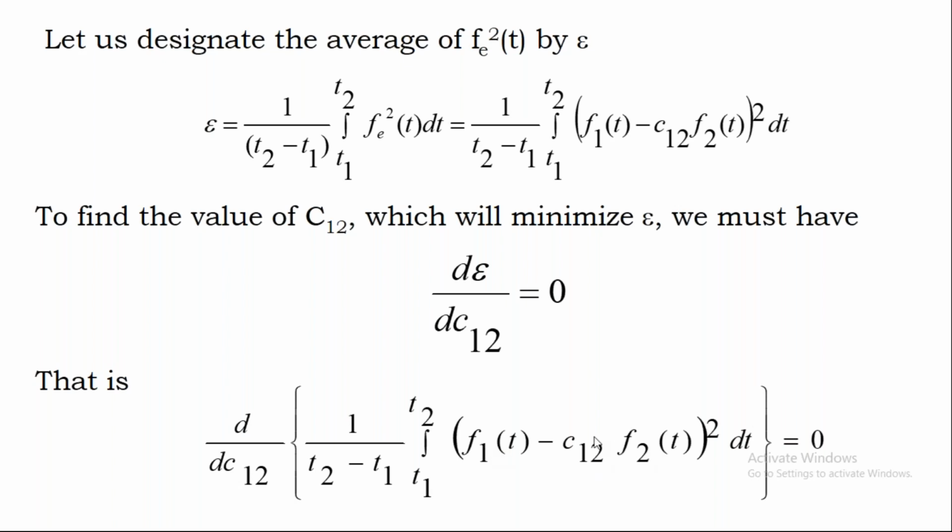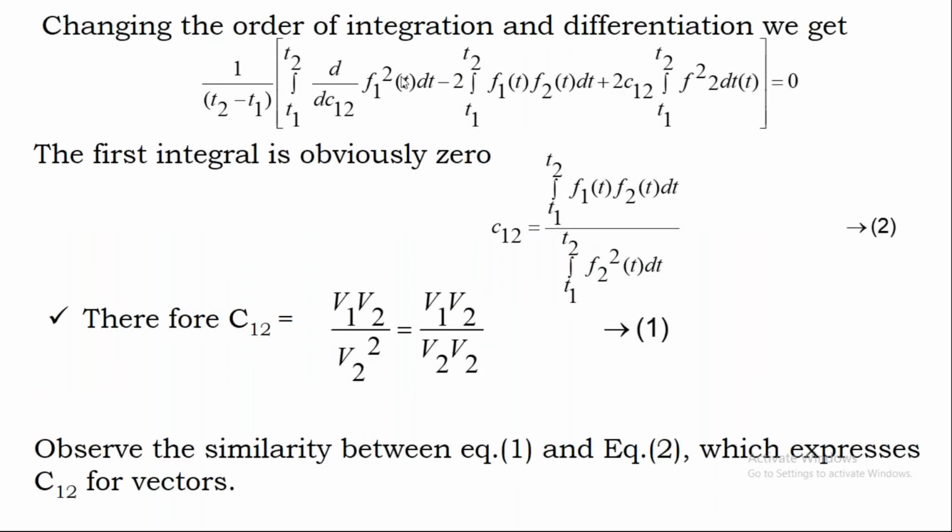B square, you will get C12 square, F2 square t, minus 2AB, minus 2C12, F1(t) F2(t). Like that you are going to get. And when you differentiate it with respect to C12, the rest of the terms, the second and third terms, will have C12. When you're differentiating it, the differentiation is possible.